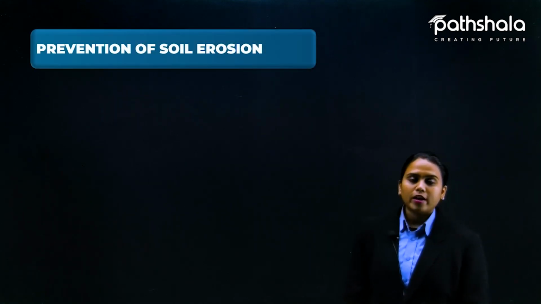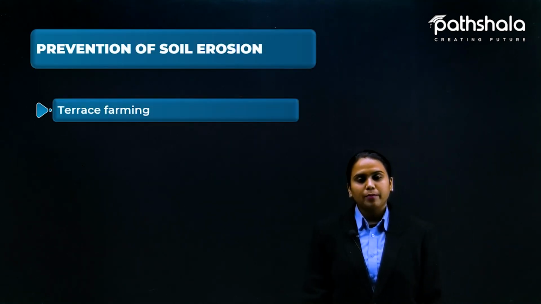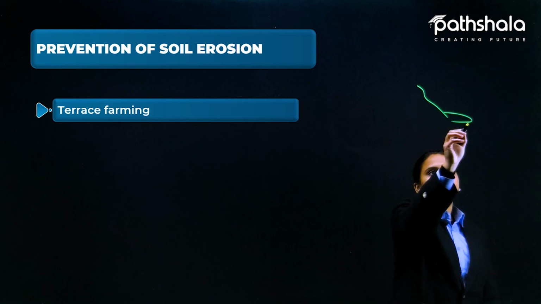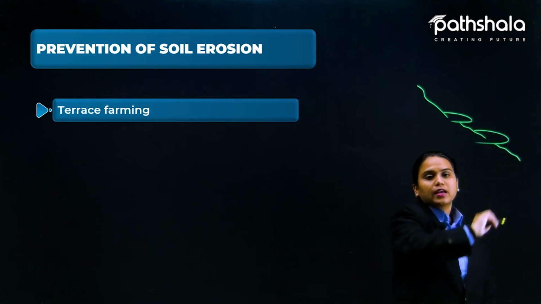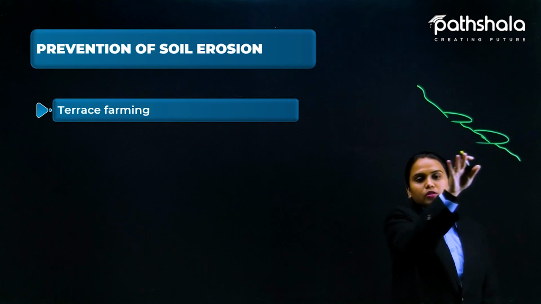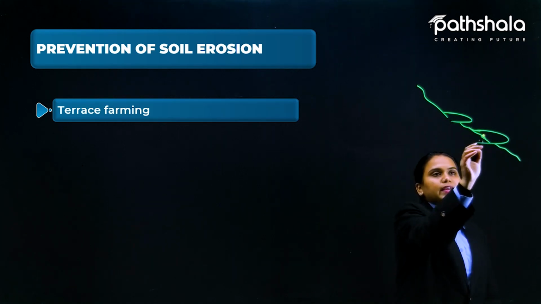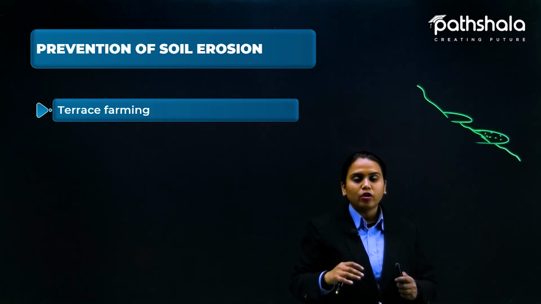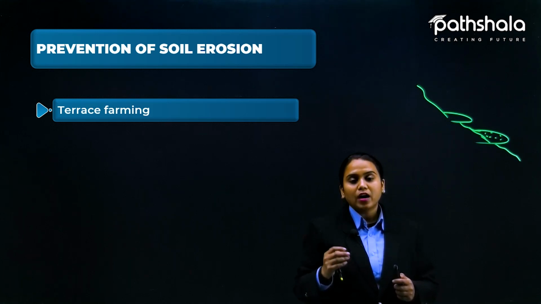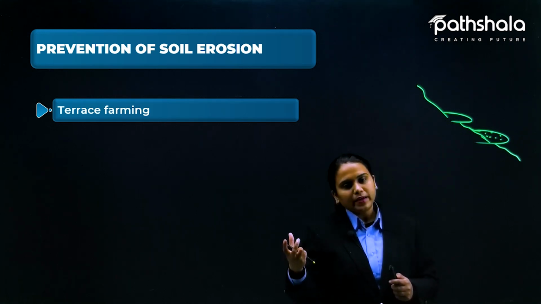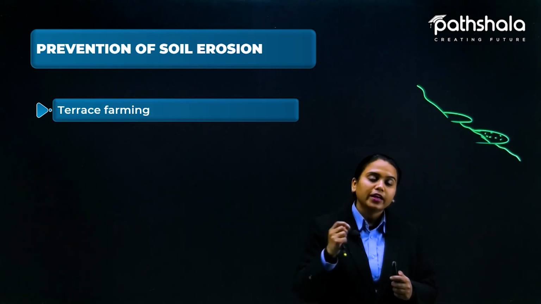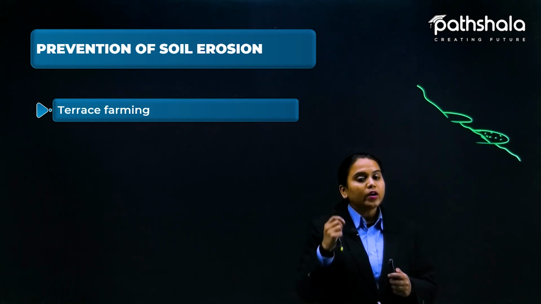So the basic measuring steps for the prevention of soil erosion, the first one is terrace farming. In hilly areas, like in today's days, we are making terrace farming like this. On the slopes, we are cutting the slopes in such a manner that it makes room for vegetation. Like it is a slope, so we cannot grow anything, and we cannot make it green again once it is eroded, whether by natural calamities or human activities. So what effort can we make?